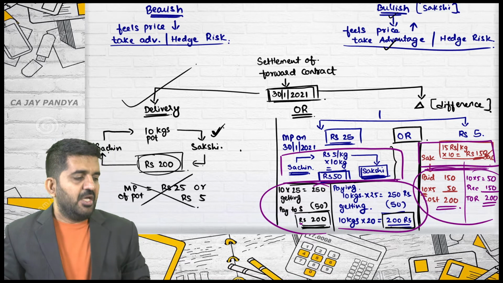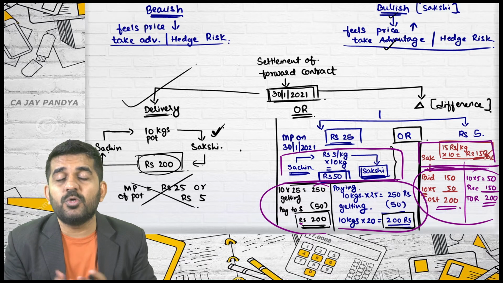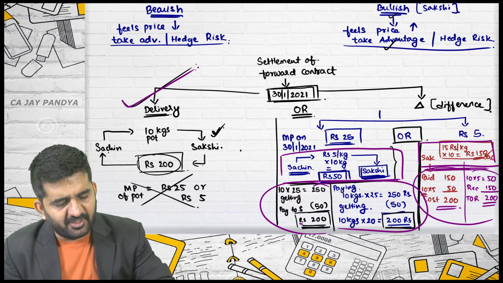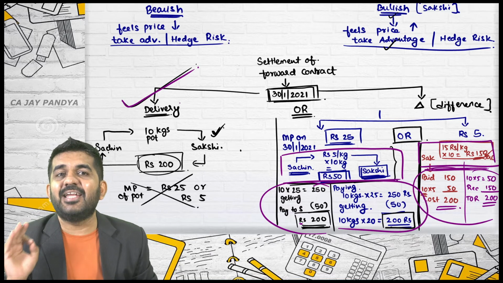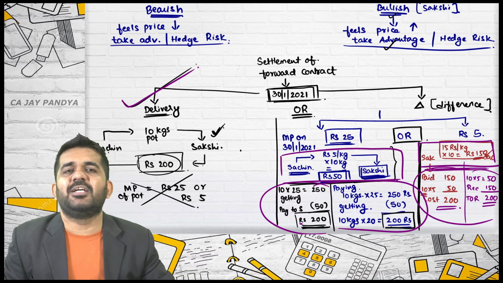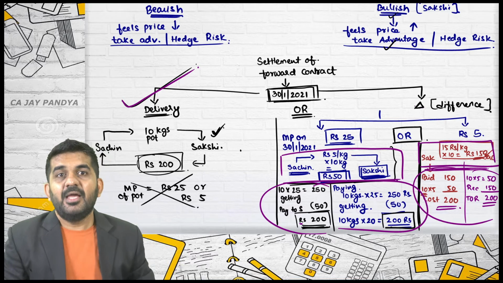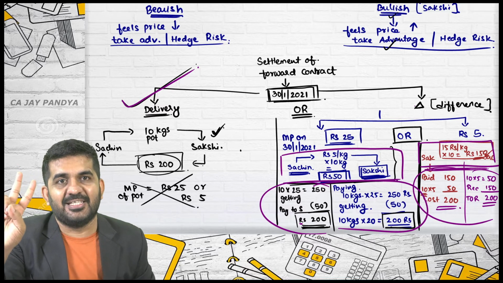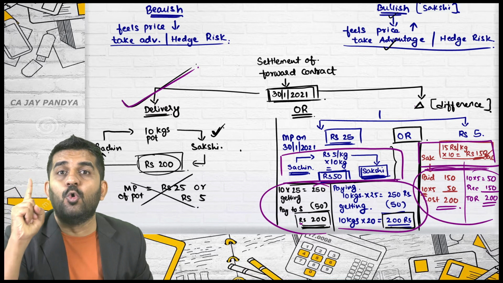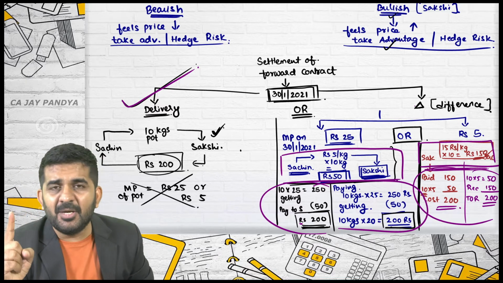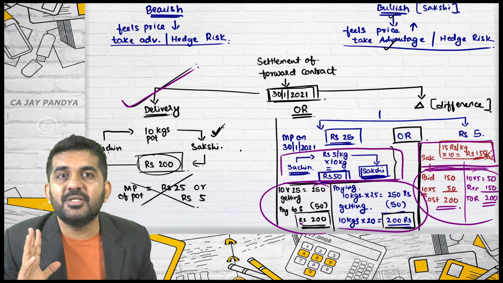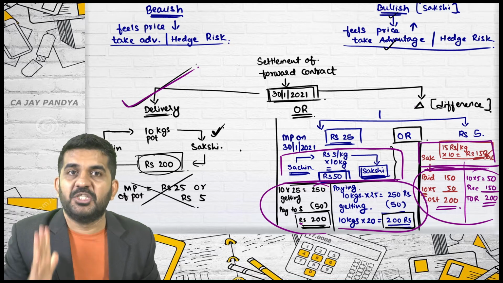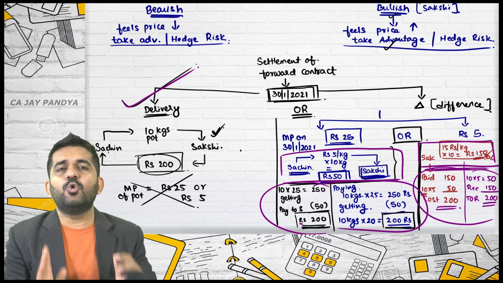See why students face n numbers of problems in this. Because in 90%, 99% of cases settlement is done through difference. And whenever settlement is done through difference, two questions arise. Number one, who will pay to whom? Number two, how much? These are the two questions.